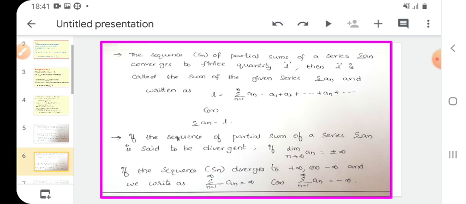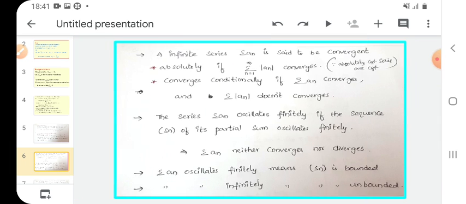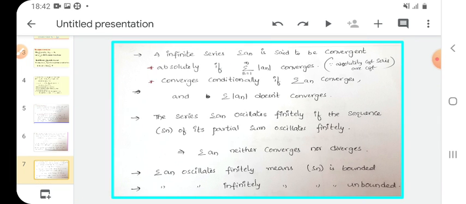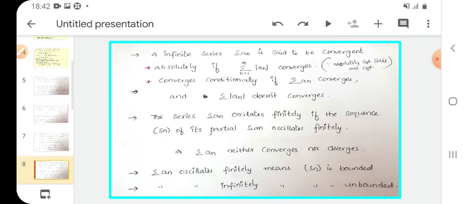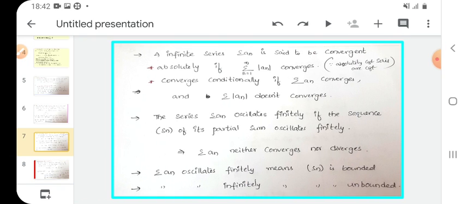How can you find whether the given series is convergent or not? We take some partial sum of the sequence and find this partial sum's limit. If the limit exists and it is a real number, what do we say? The partial sum is convergent.